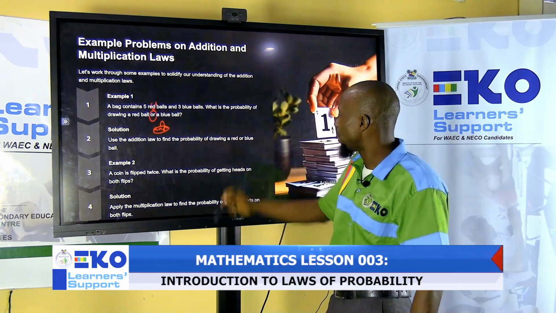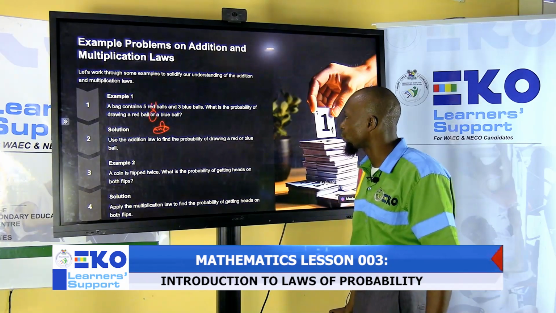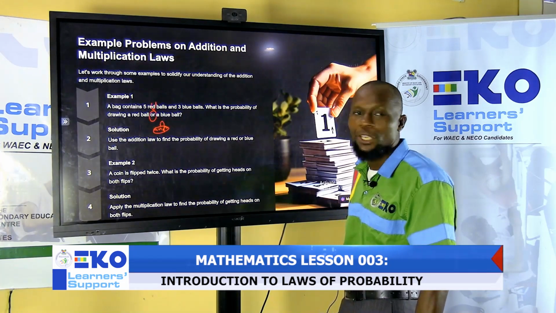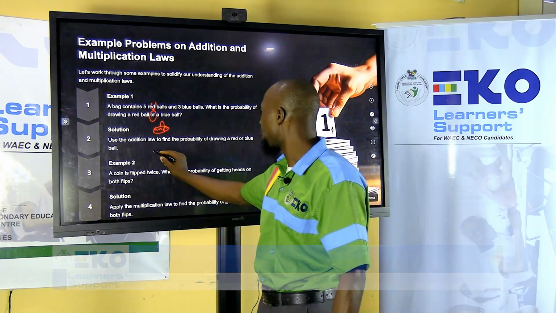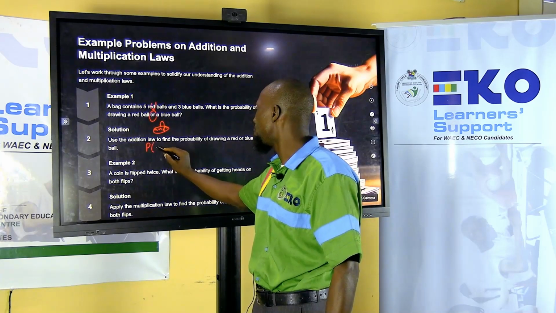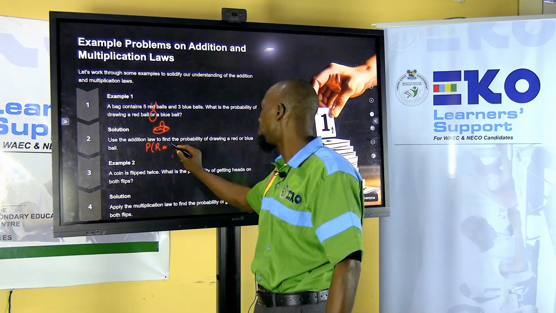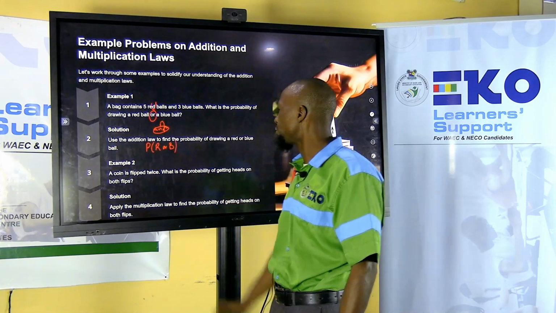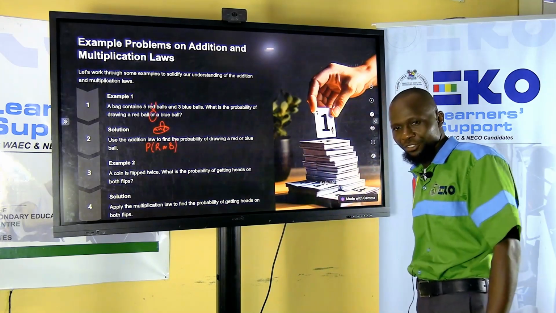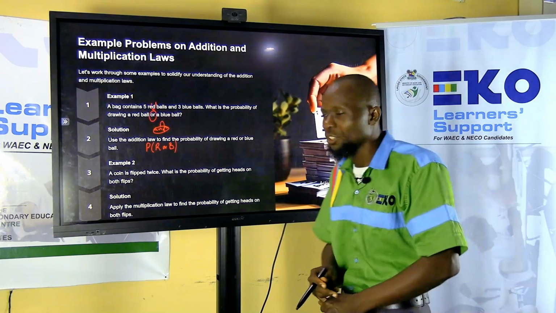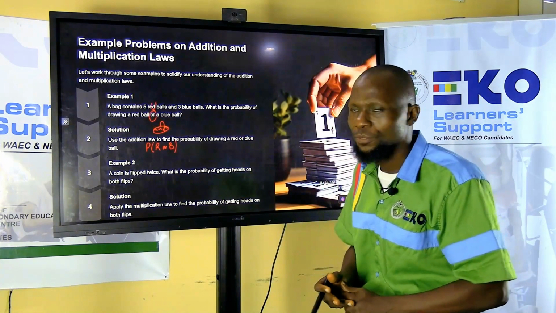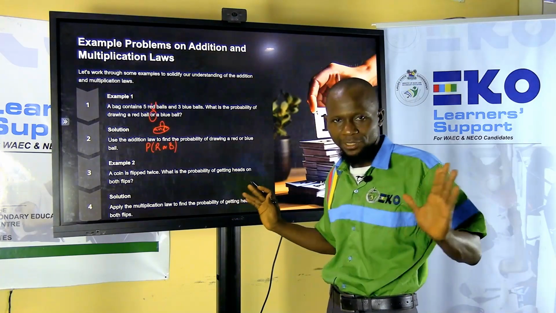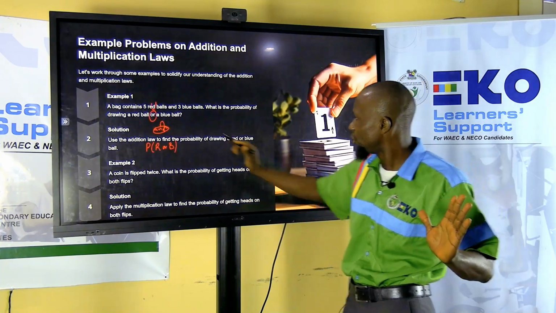So here we have been asked to find the probability of finding a red or a blue ball. Probability of red or blue. Now what you have to ask yourself is, in this case, are the events mutually exclusive or independent?